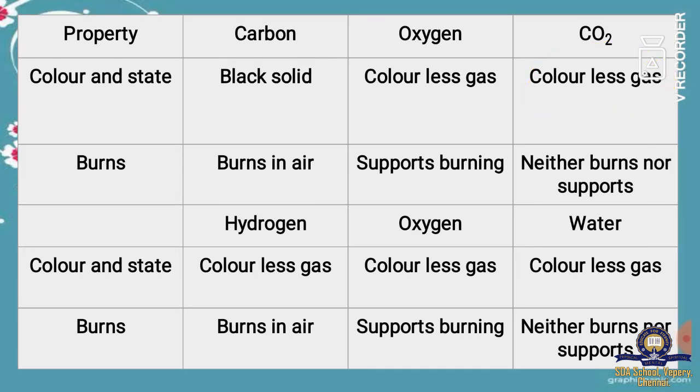So here you can see the formed carbon dioxide is colorless. Let us see the burning property. Carbon will burn in air and oxygen will support burning, and carbon dioxide will neither burn nor support.